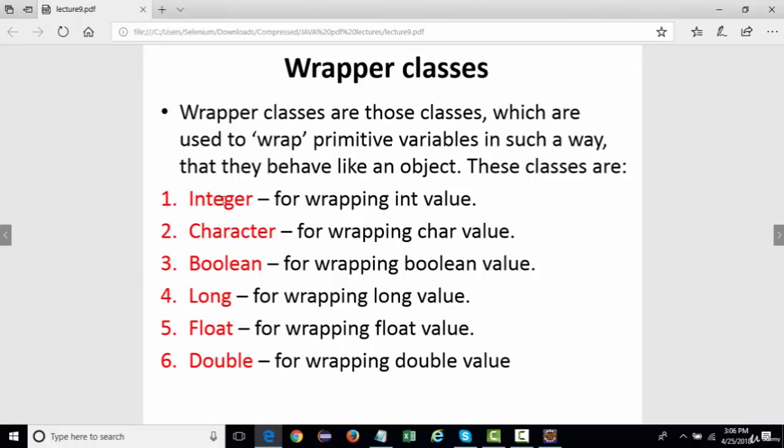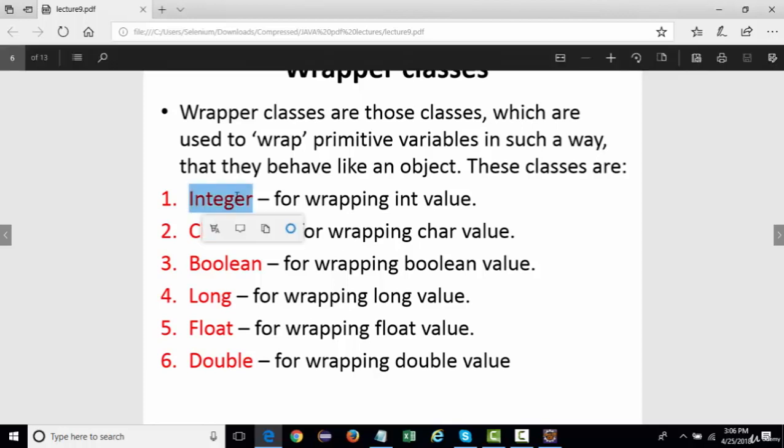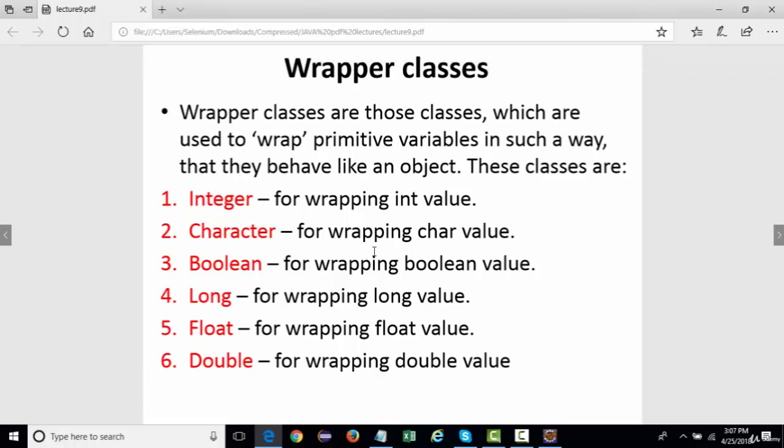So these are the primitive types, which if we are using these classes, then all these types are going to behave like an object of these wrapper classes. Now, these are very important because collections work on these classes.